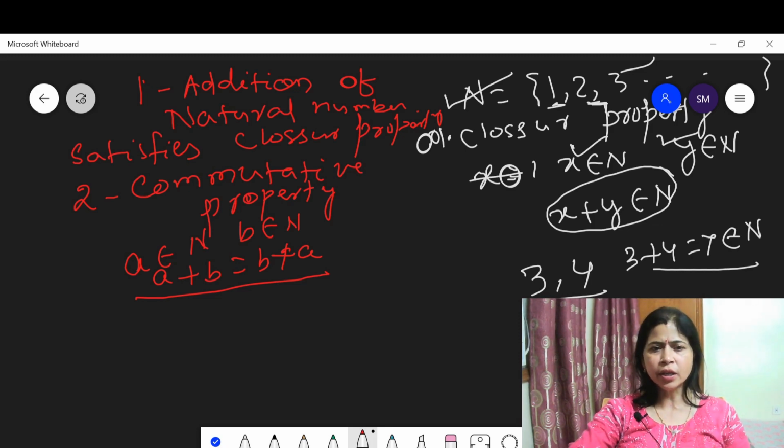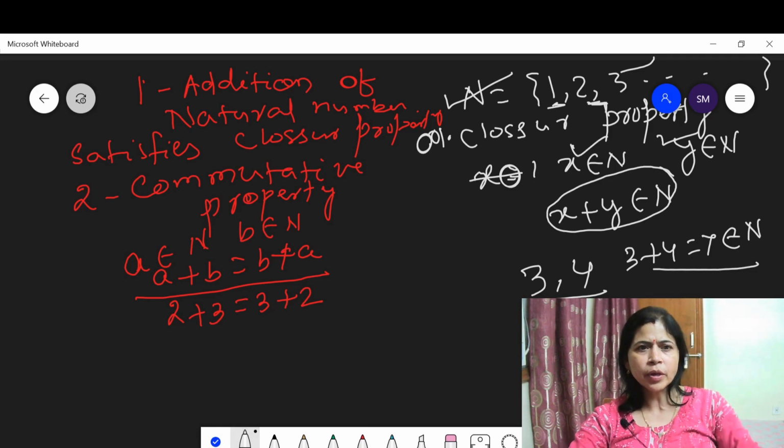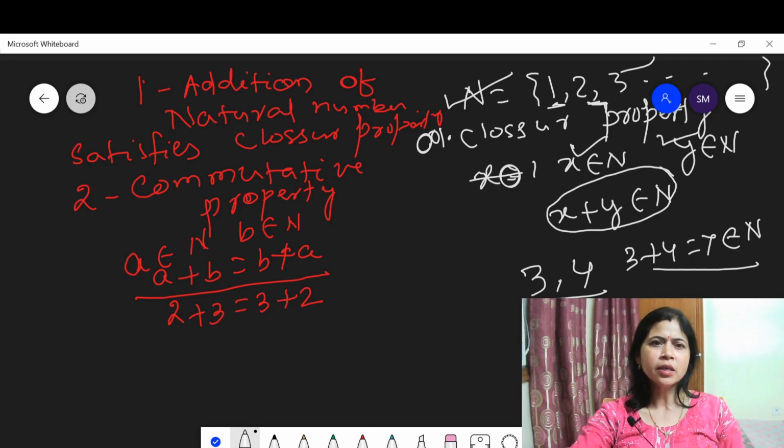Addition of natural numbers satisfies commutative property. 2 and 3 belong to the natural numbers, and 2 plus 3 is equal to 3 plus 2. This means addition of natural numbers satisfies the commutative property.